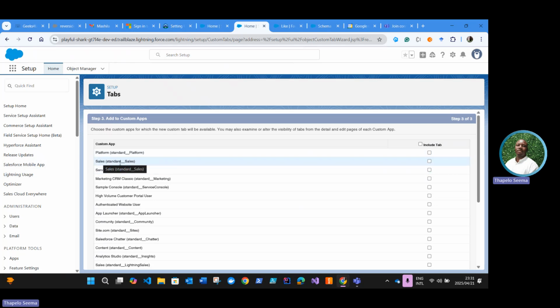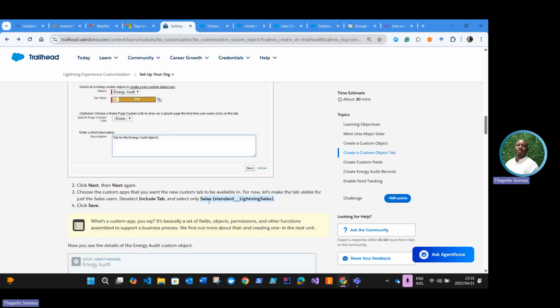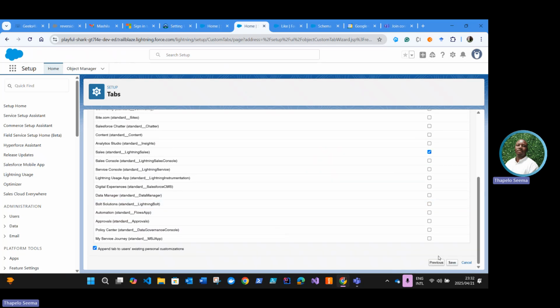Then we're going to select sales, standard sales, the lightning sales, standard lightning sales. Check if this is correct. Sales, standard lightning sales, that's correct. So this is the only app that will have this page visible by default. Let's save.